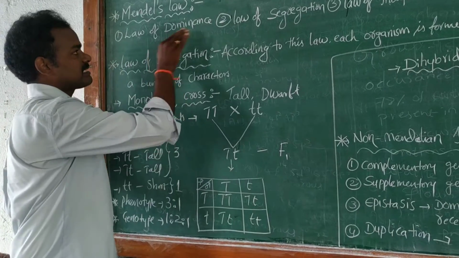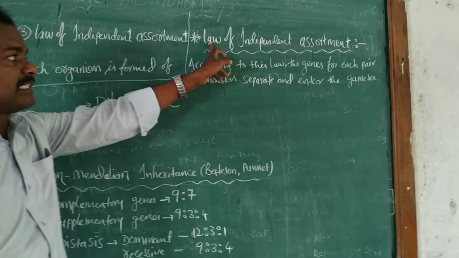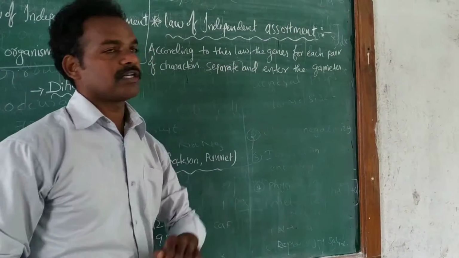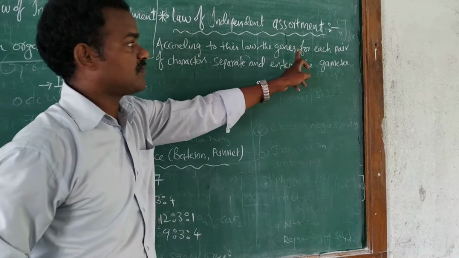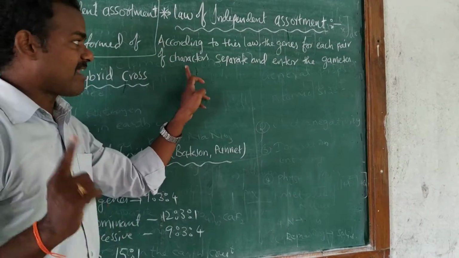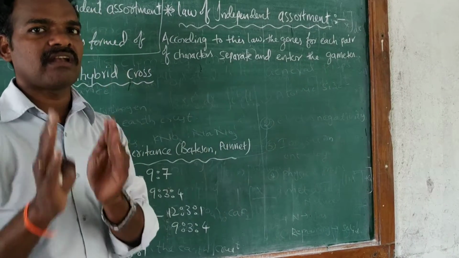Then there is the third law, the law of independent assortment. According to this law, the genes for each pair of characters separate and enter the gametes independently. Each pair has one gene, and the characters are separated and enter the gametes independently.